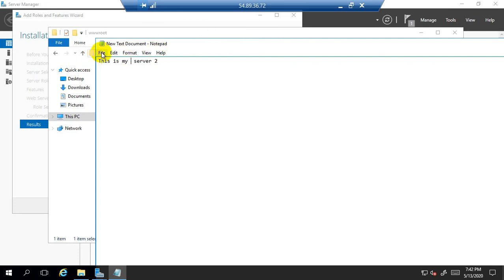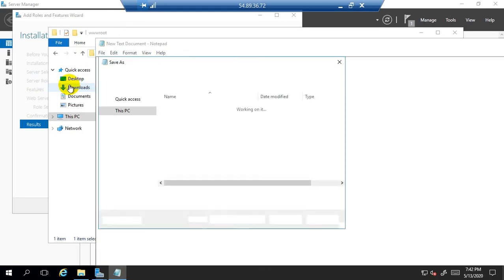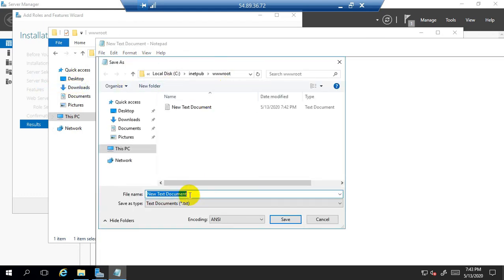Now click on file, click on save as, and here we need to type a name, web.html. You can assign any name. It doesn't mean that if I am assigning web.html here you have to do exactly the same. You can assign a different name as per your choice, as per your wish. So click on save